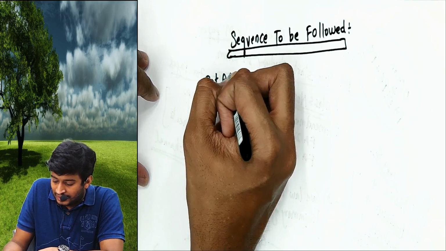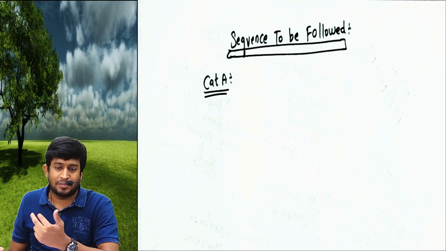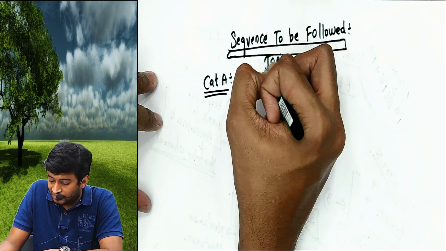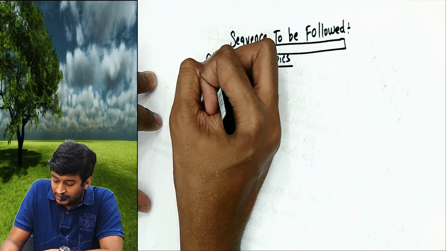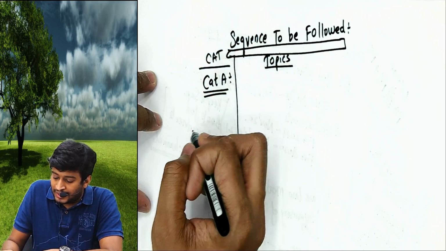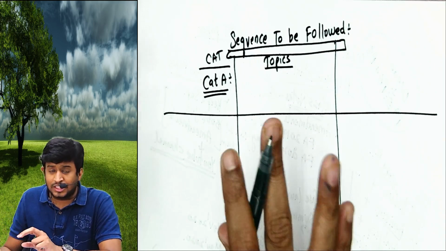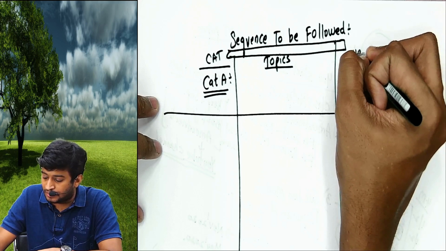Category A. I will divide your syllabus into various categories: A, B, C, D, E, F. I am not saying that any category is less important, but I know this is what will mostly be followed by ICAI also, along with the weightage.